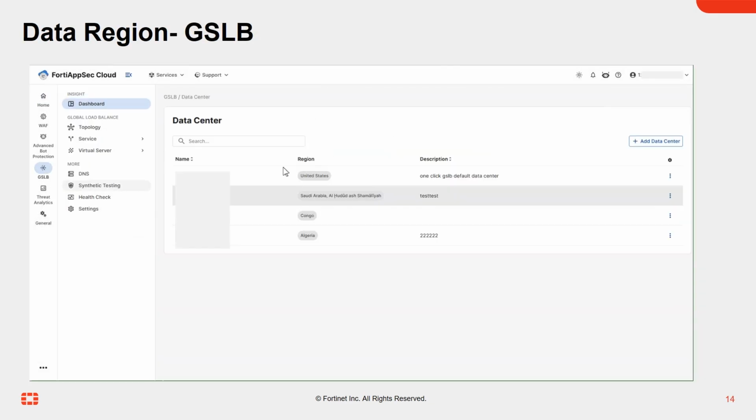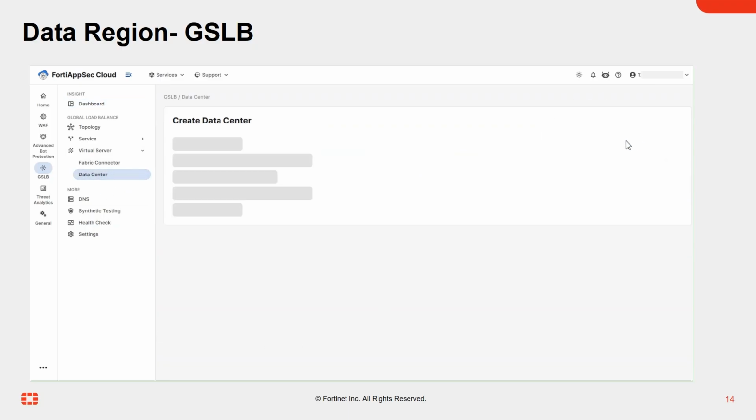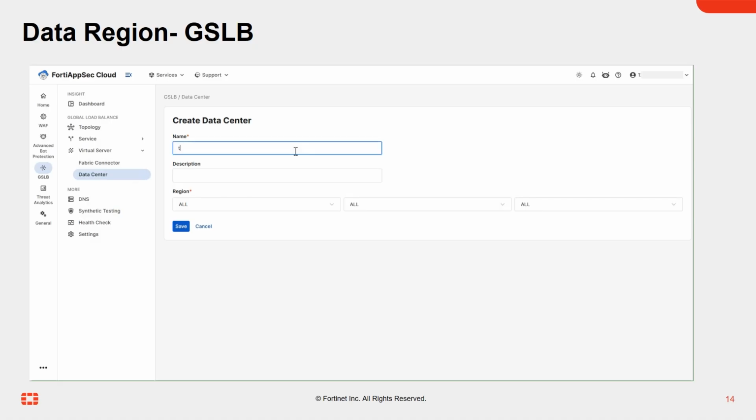To deploy regional data centers, go to Virtual Server, Data Center. Click Add Data Center, and set the region to a location that complies with your applicable data protection regulations. Repeat this process until you have covered all desired regions of operation.